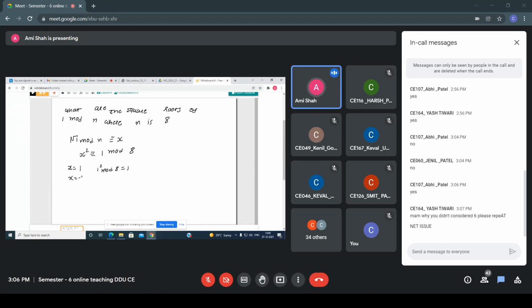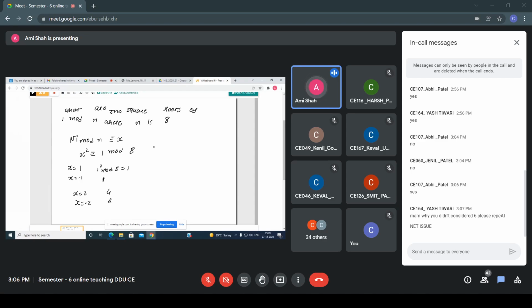Similarly, for x equals minus 1, we also get 1. Now x equals 2, what do we get? 4. But when we say x square is congruent to 1 mod 8, x square mod 8 must equal 1. So x equals 2 is not included because I am getting 4, right? For x equals minus 2, again I get 4.